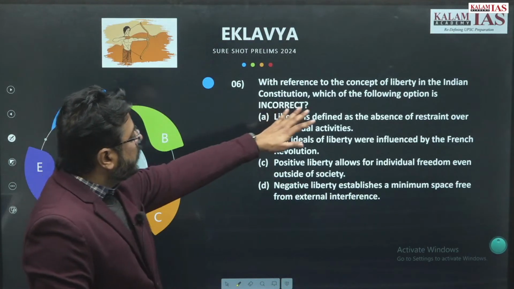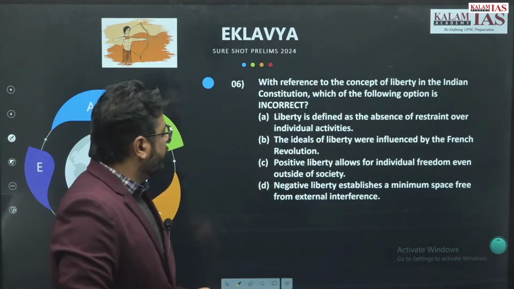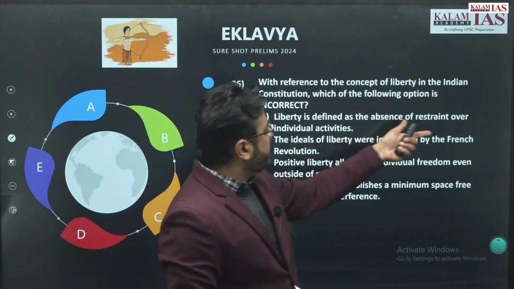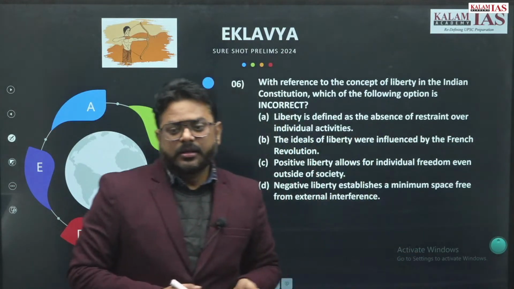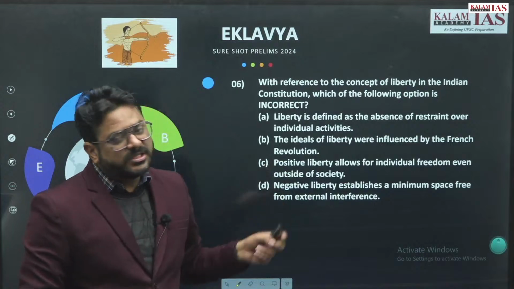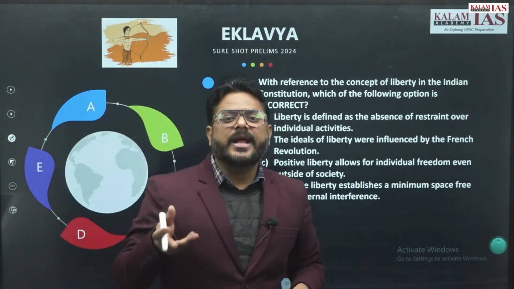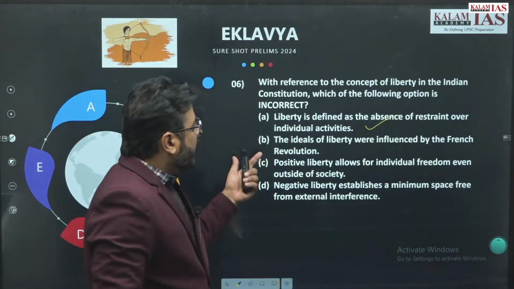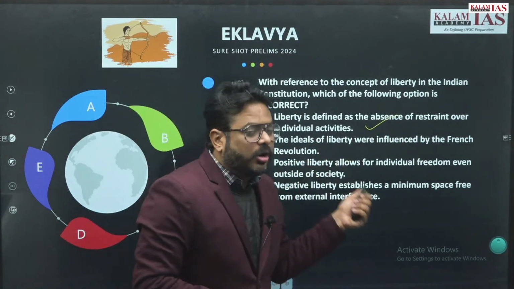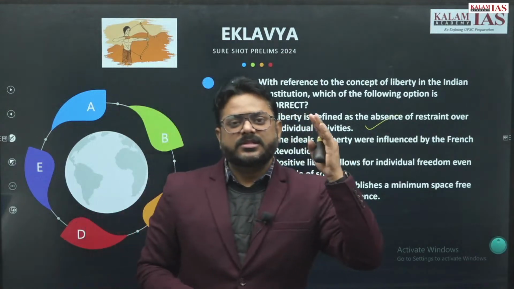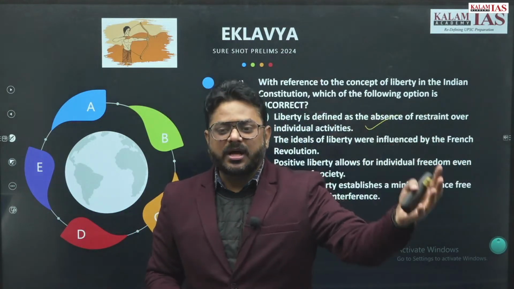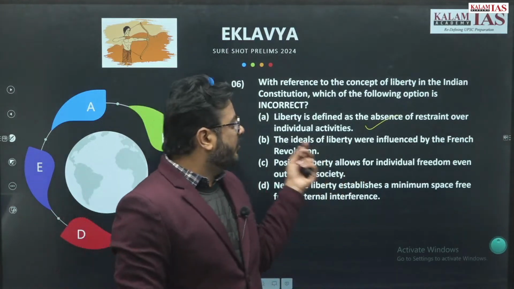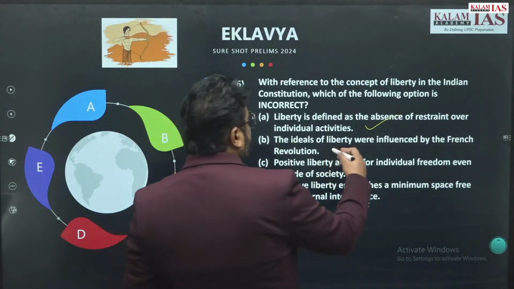With reference to the concept of liberty in the Indian Constitution, which of the following options is incorrect? Liberty is defined as the absence of restraint over individual activity. So this is the definition of negative liberty, that is correct. The idea of liberty was influenced by the French Revolution. Obviously, justice was taken from the USSR, and liberty, equality, fraternity from the French. So the idea of liberty is influenced by the French Revolution, that is correct.